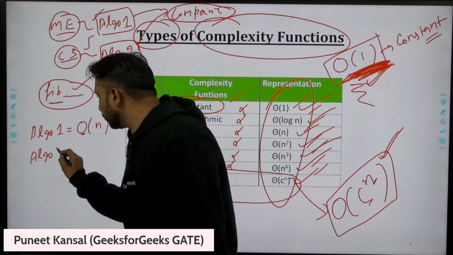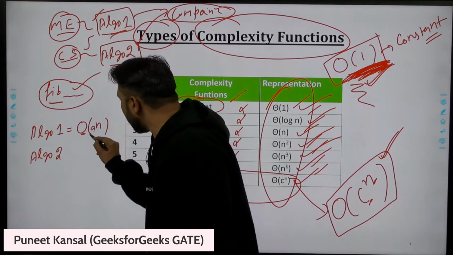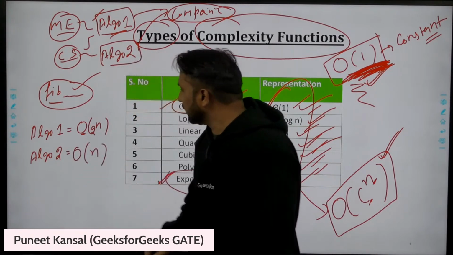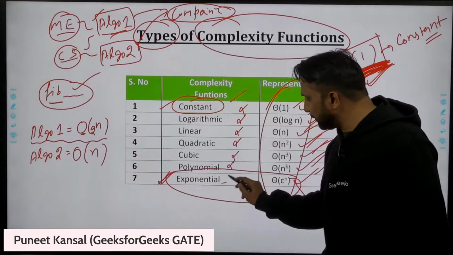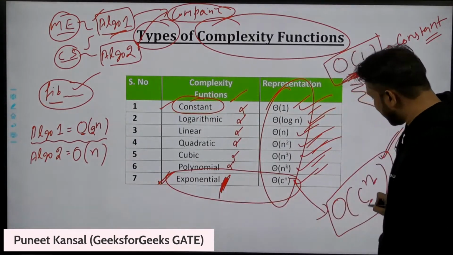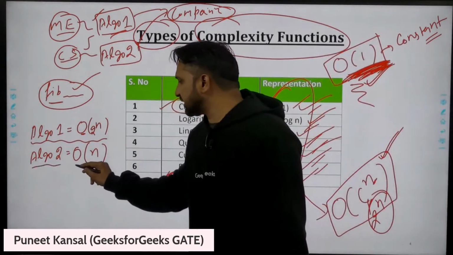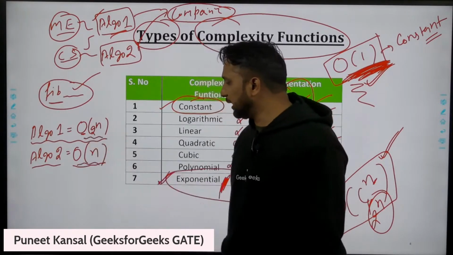Algorithm 1 was taking 2 power n time, that is exponential, where the constant value is 2. And algorithm 2 was taking order of n time.